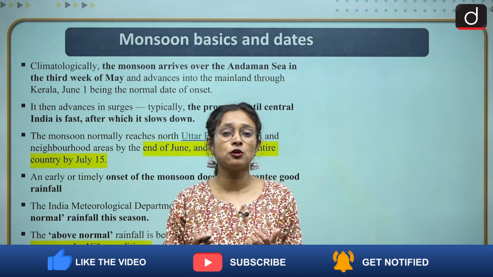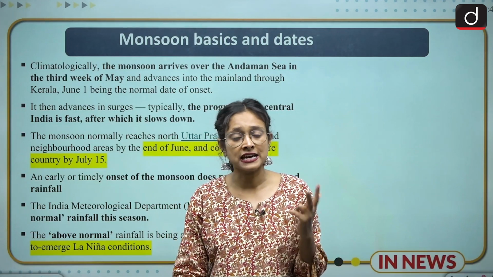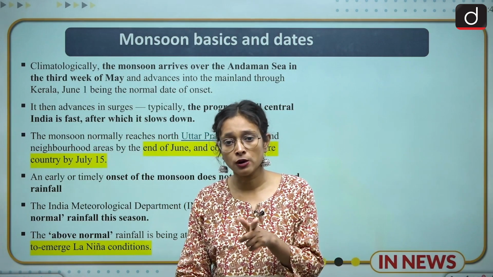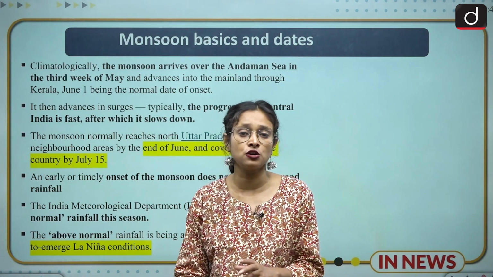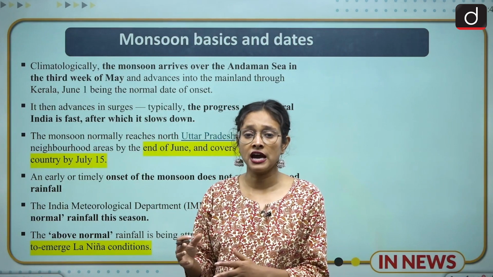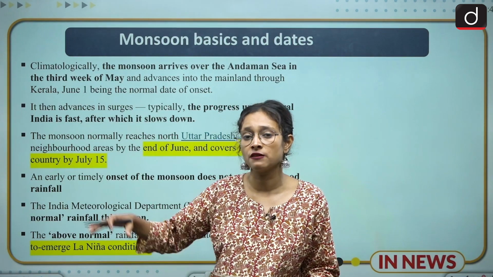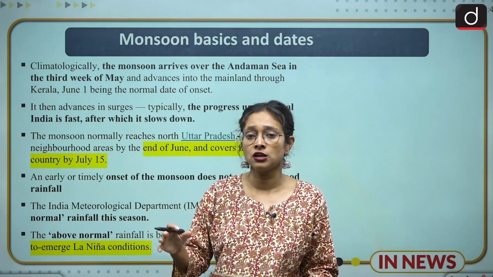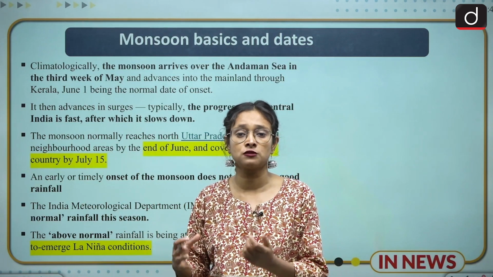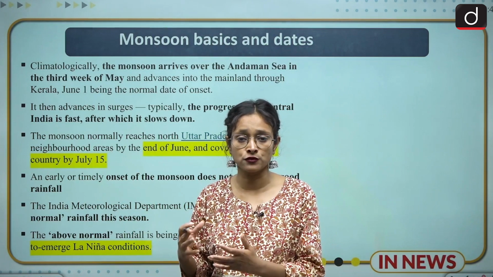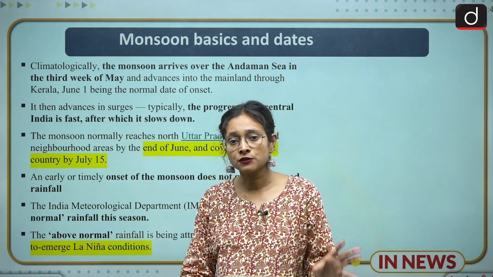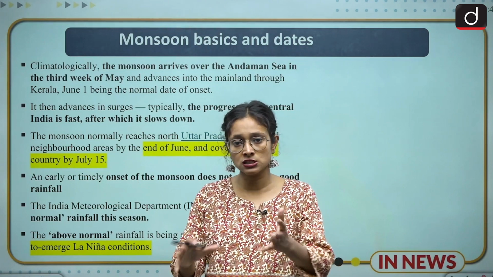When you talk about the ideal time, in the second or third week of May it will hit Andaman and Nicobar, and in the last week of May or the first week of June it will hit Kerala, and after that the monsoon will travel all over the country. If we talk about northern or northwestern India, it will hit by 15th of June. This is the ideal time, and by 15th of July it will cover the whole of India.